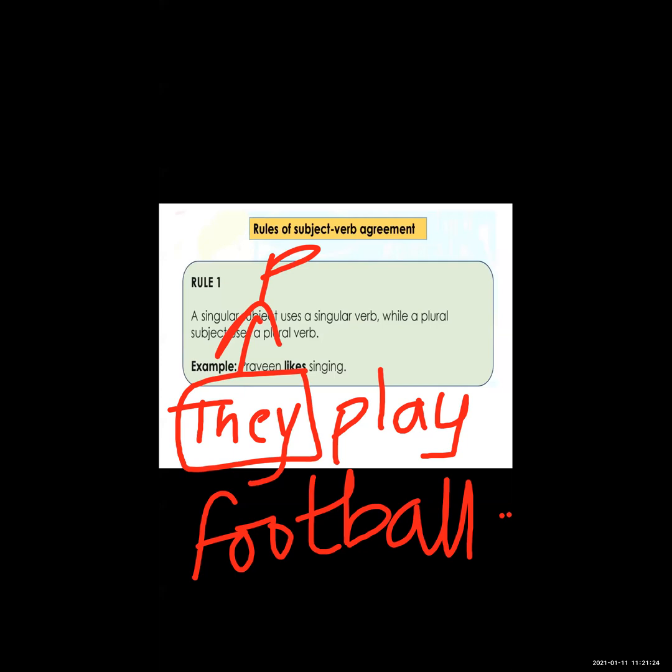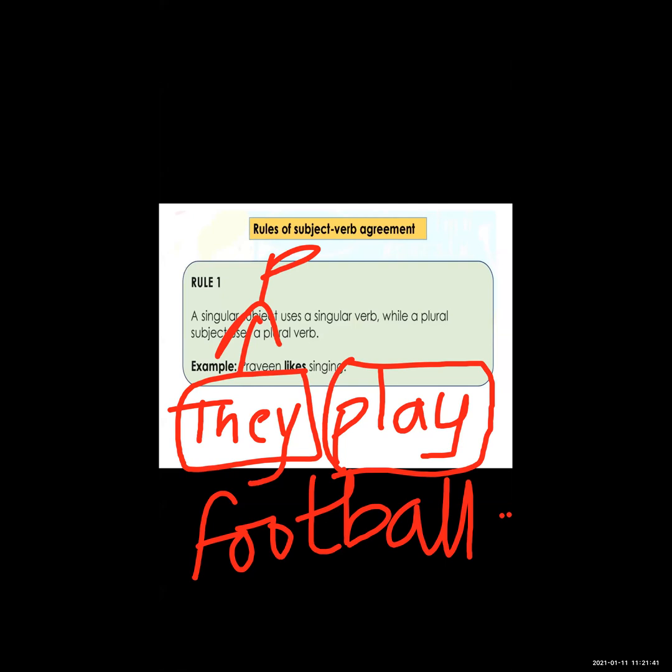That's why we use a plural verb. When you are using a singular subject, you have to put a singular verb. But when you are using a plural subject, you have to write a plural verb.